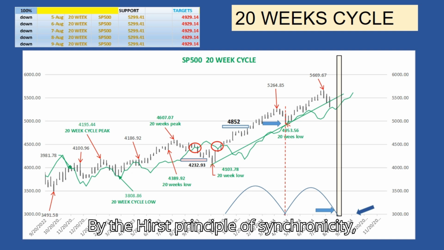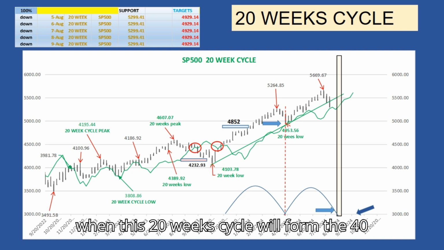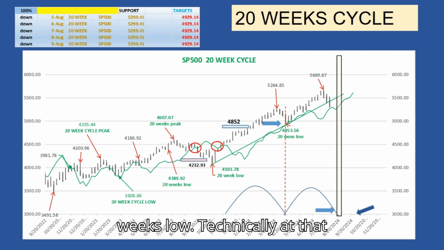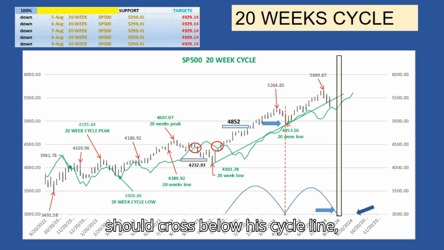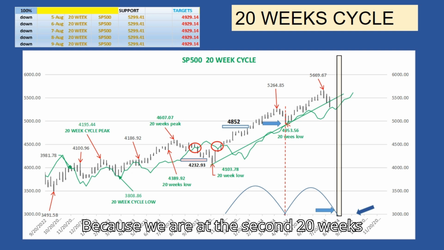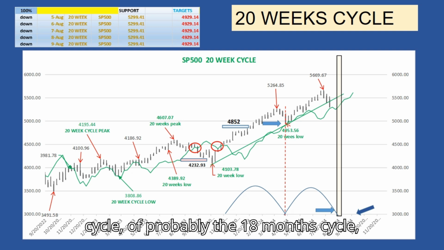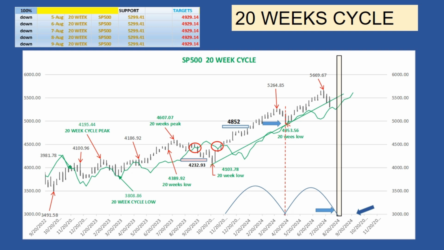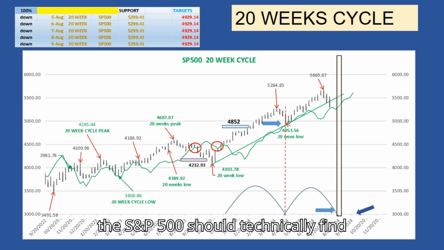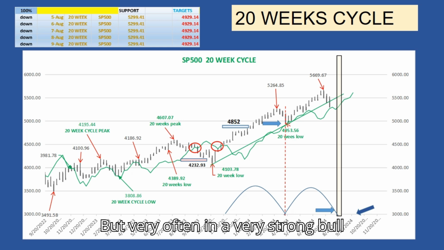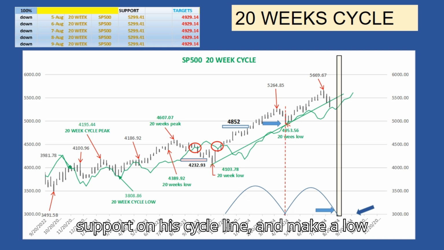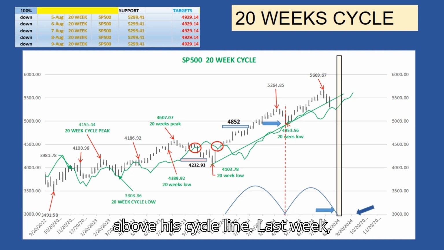By the Hurst principle of synchronicity, when this 20-week cycle forms its low, the 40-week cycle will also form its low. Technically at that stage of the cycle, the 20-week cycle should cross below its cycle line, providing a downside target. Because we are at the second 20-week cycle, of probably the 18-month cycle, the S&P 500 should technically find support on its 40-week cycle line. But very often in a very strong bull market, the market doesn't even find support on its cycle line, and makes a low above its cycle line.